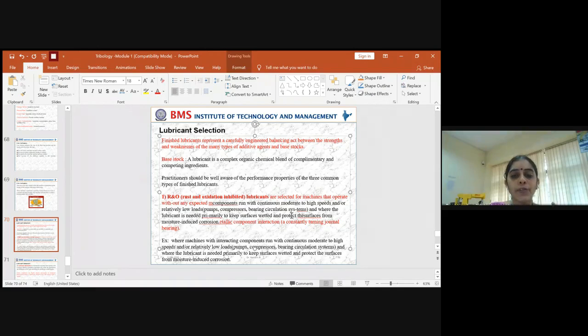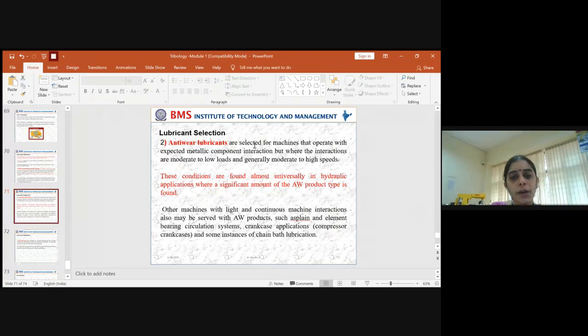Usually the types of equipment for which the lubricant is used are pumps, compressors, bearing systems, etc. In this type, you use a lubricant which is rust free and where oxidation will not come into the picture. So these are the examples, the pumps and the compressors.